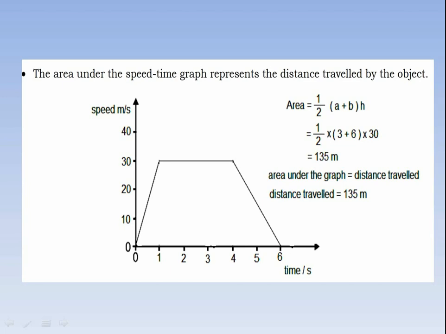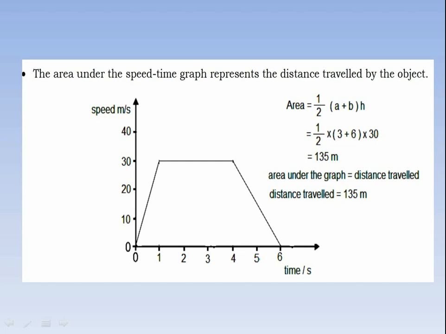So you use the formula 1 upon 2 into (a plus b) into h. A is 3 in this case, b is 6 and h is 30. When you solve all these values you get 135 meters. That is the distance traveled by the object whose speed reaches 30 meters per second in 1 second. It remains constant until 4 seconds, and after 6 seconds it stops.